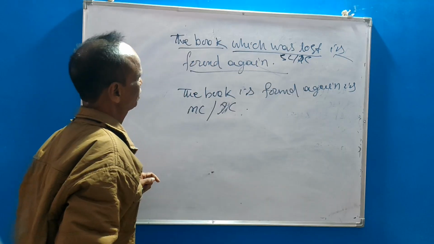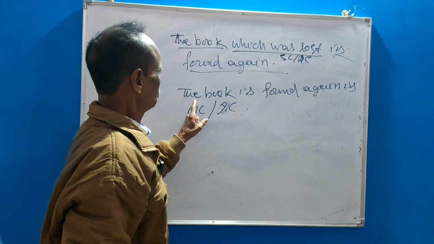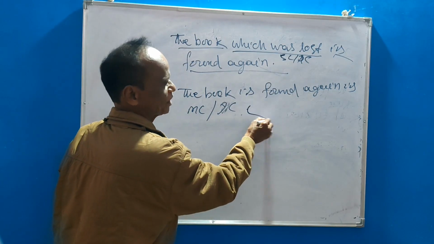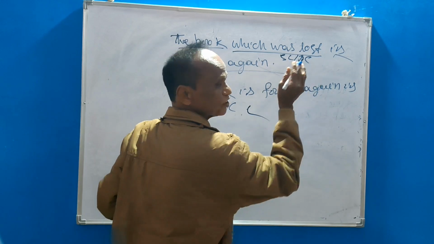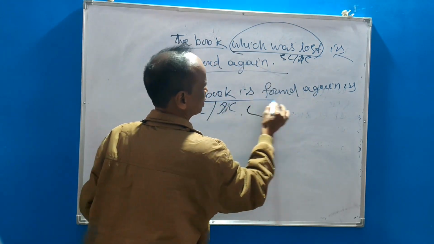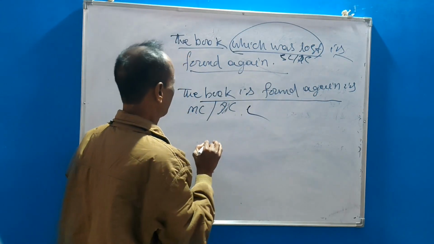Okay. The book is found again is MC or independent clause. Which was lost, SC or a dependent clause, because it depends on the main clause.